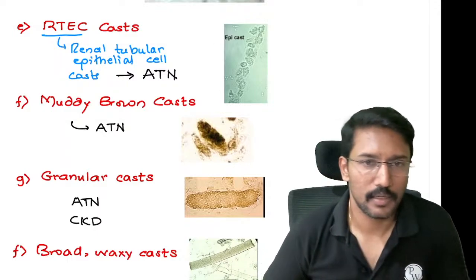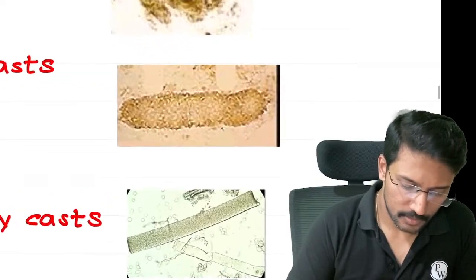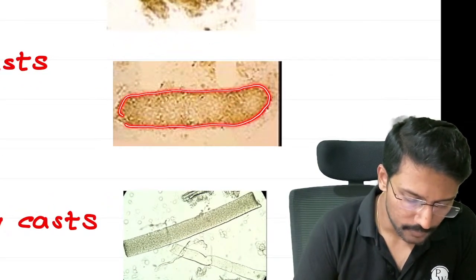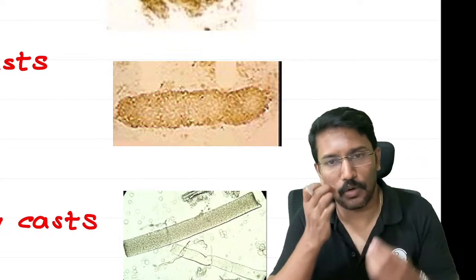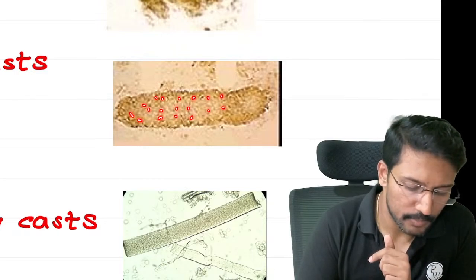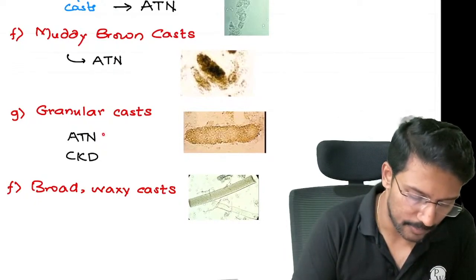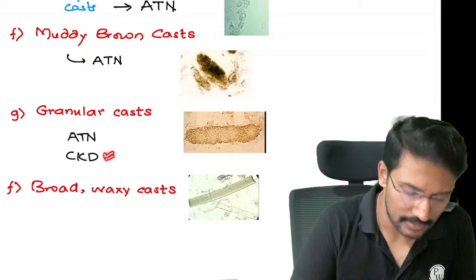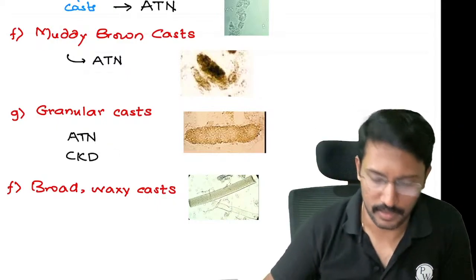Acute tubular necrosis. Okay. Then we have another entity called as granular cast, where there is a hyaline membrane. On top of that, granular substances are deposited. Basically, these are all different proteins deposited on the hyaline membrane cast. This is what we call as granular cast, which can happen if there is a damage to tubules, you fail to reabsorb some substances, or when you have chronic kidney disease. Granular casts are seen in acute tubular necrosis and chronic kidney disease.